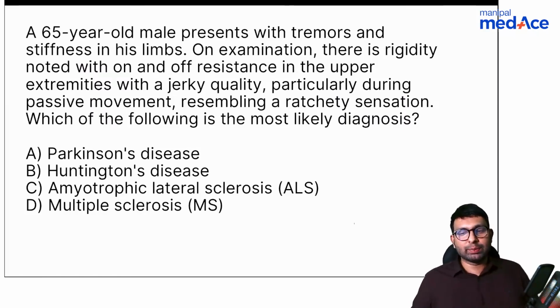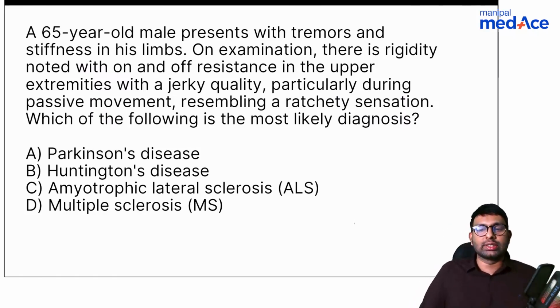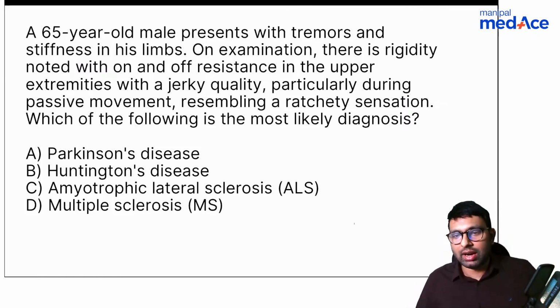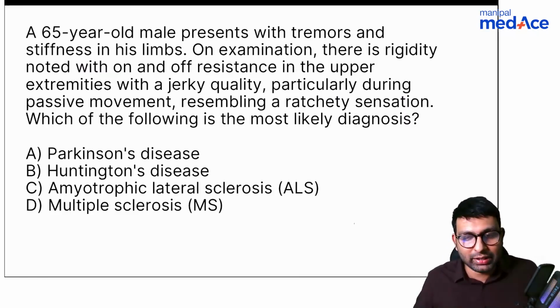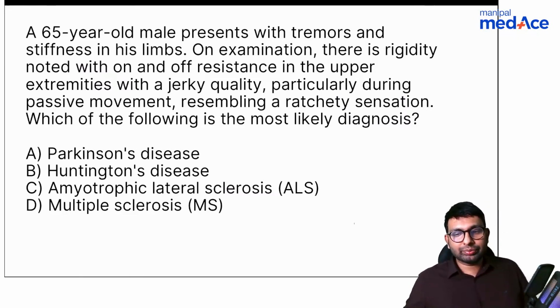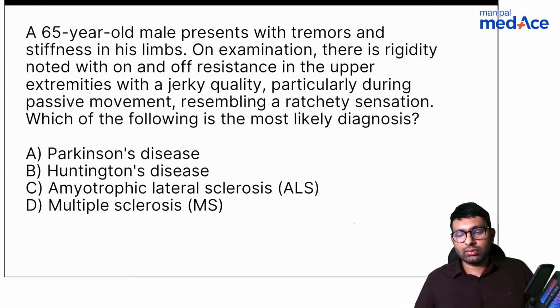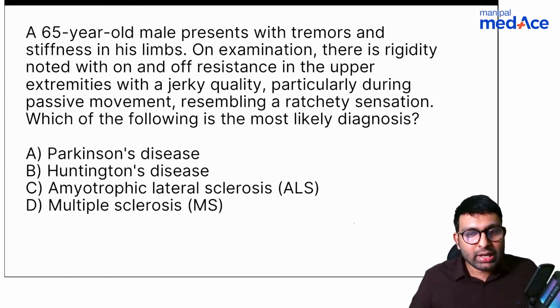The answer is Parkinsonism, so all of you are right. But can you also elaborate as to what type of rigidity is being described here? No answer. Okay, so let me tell that to you.